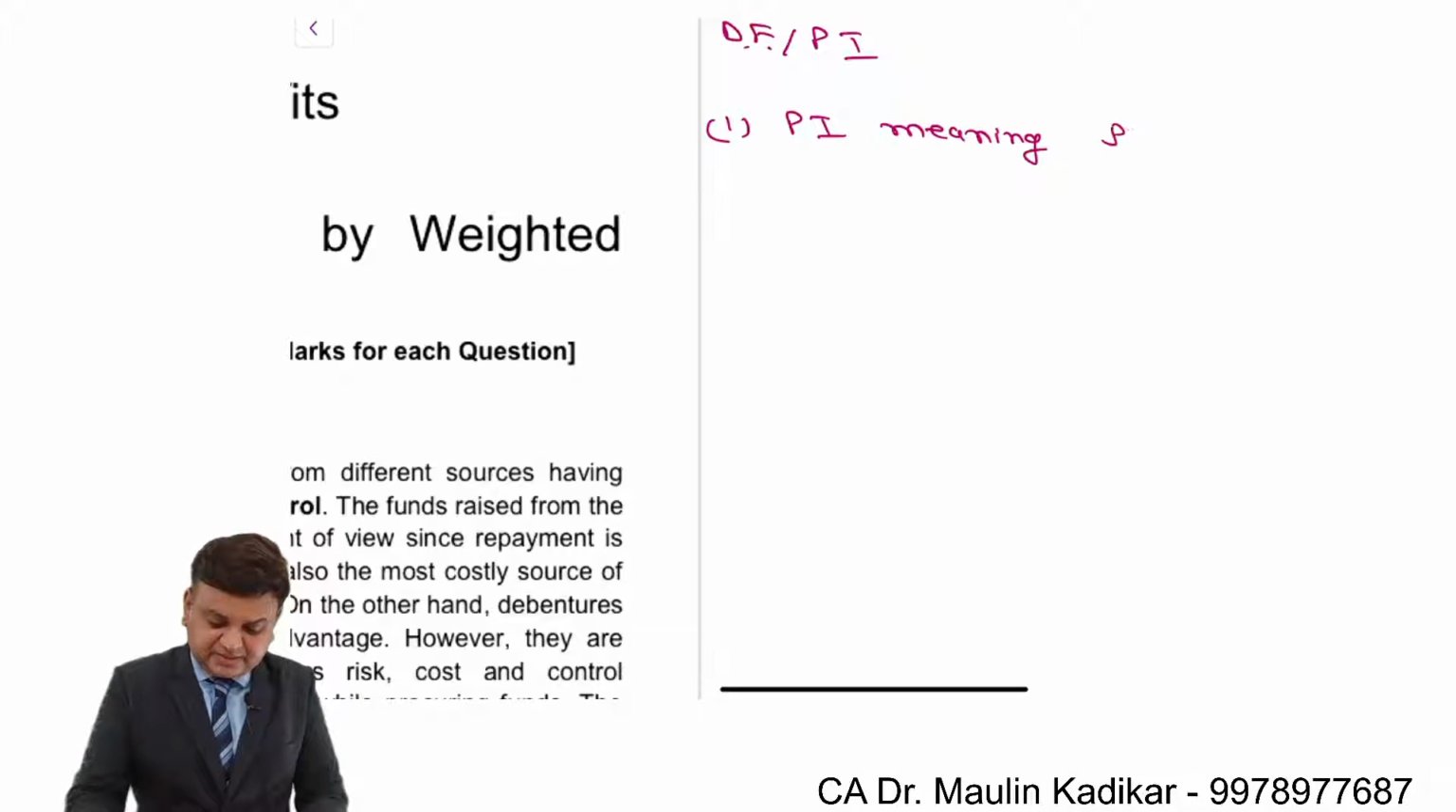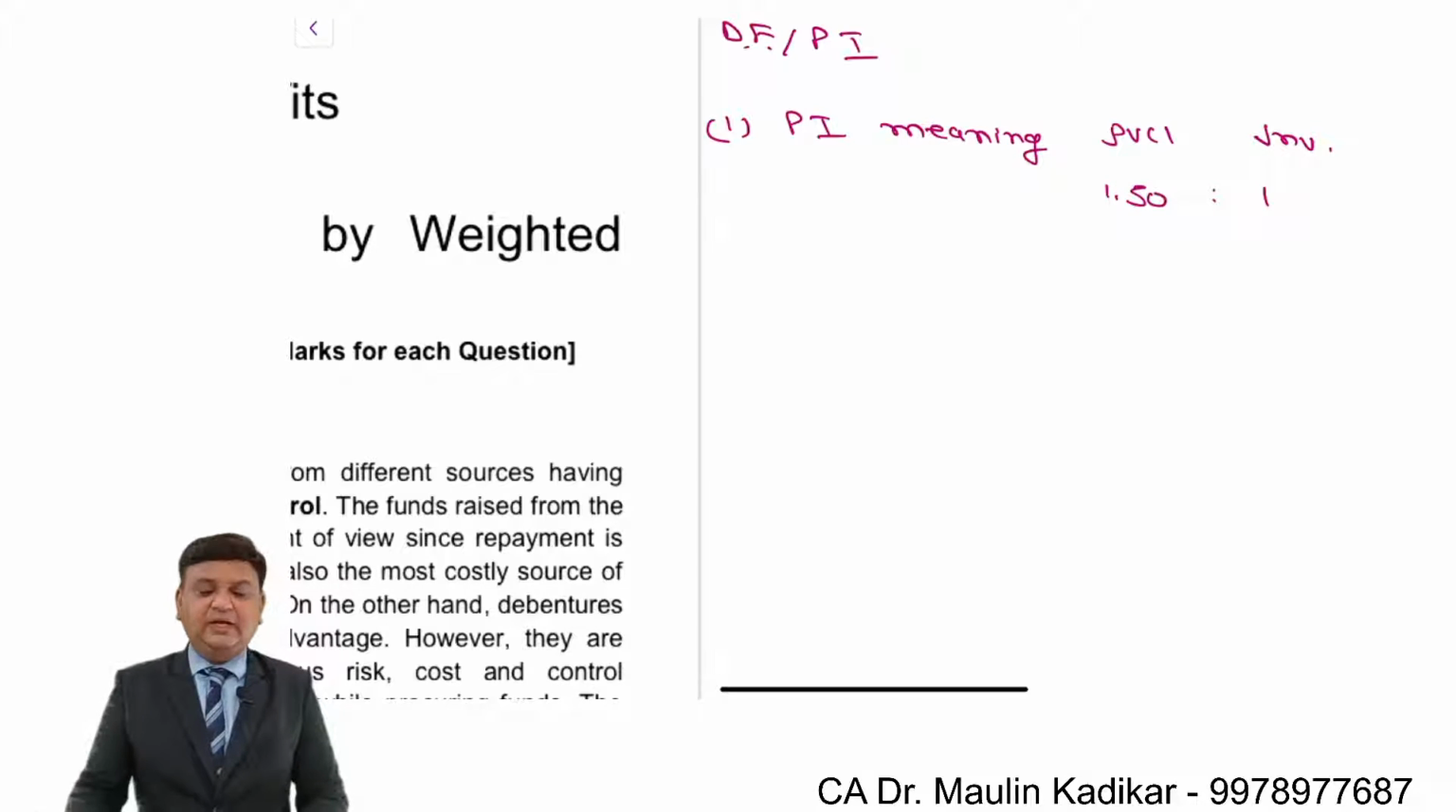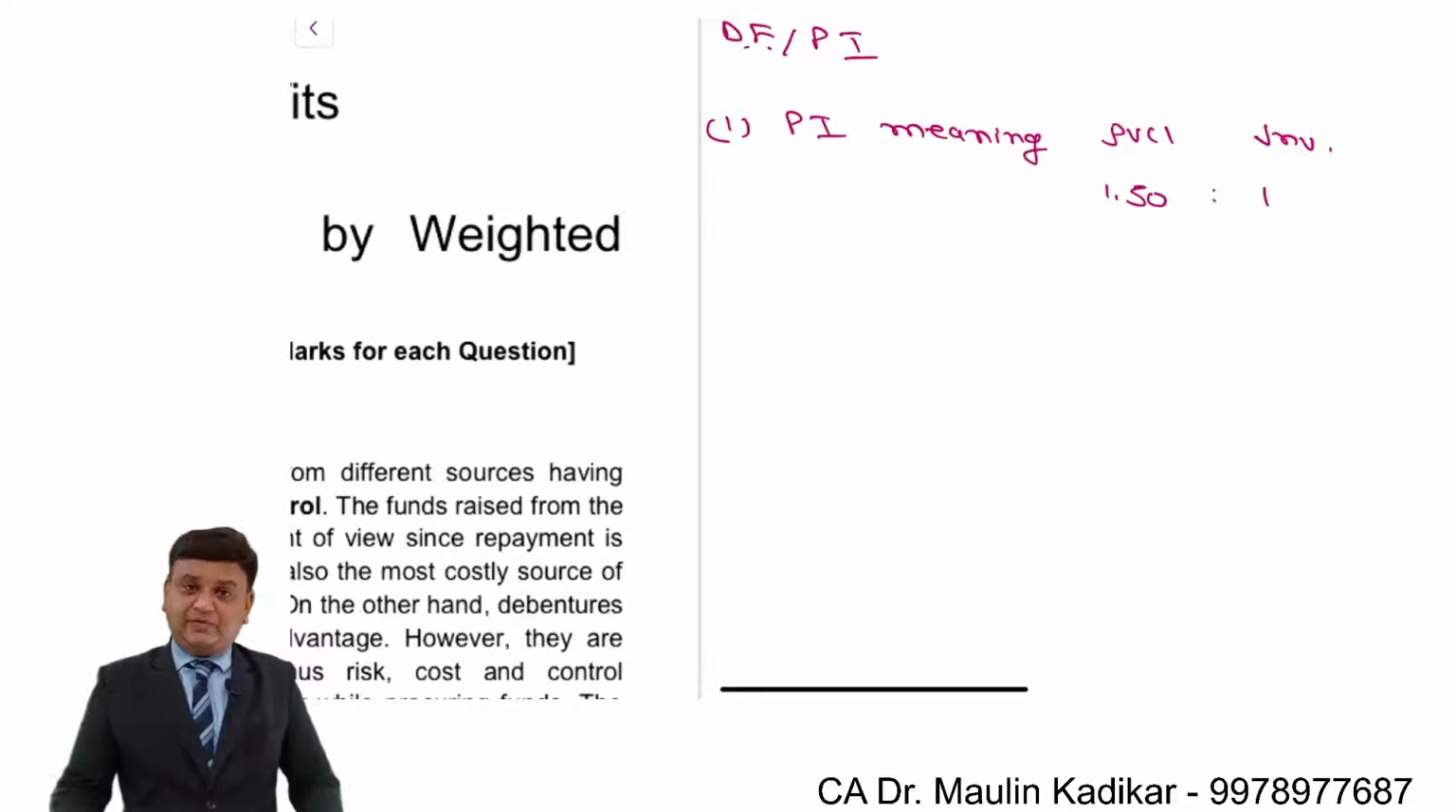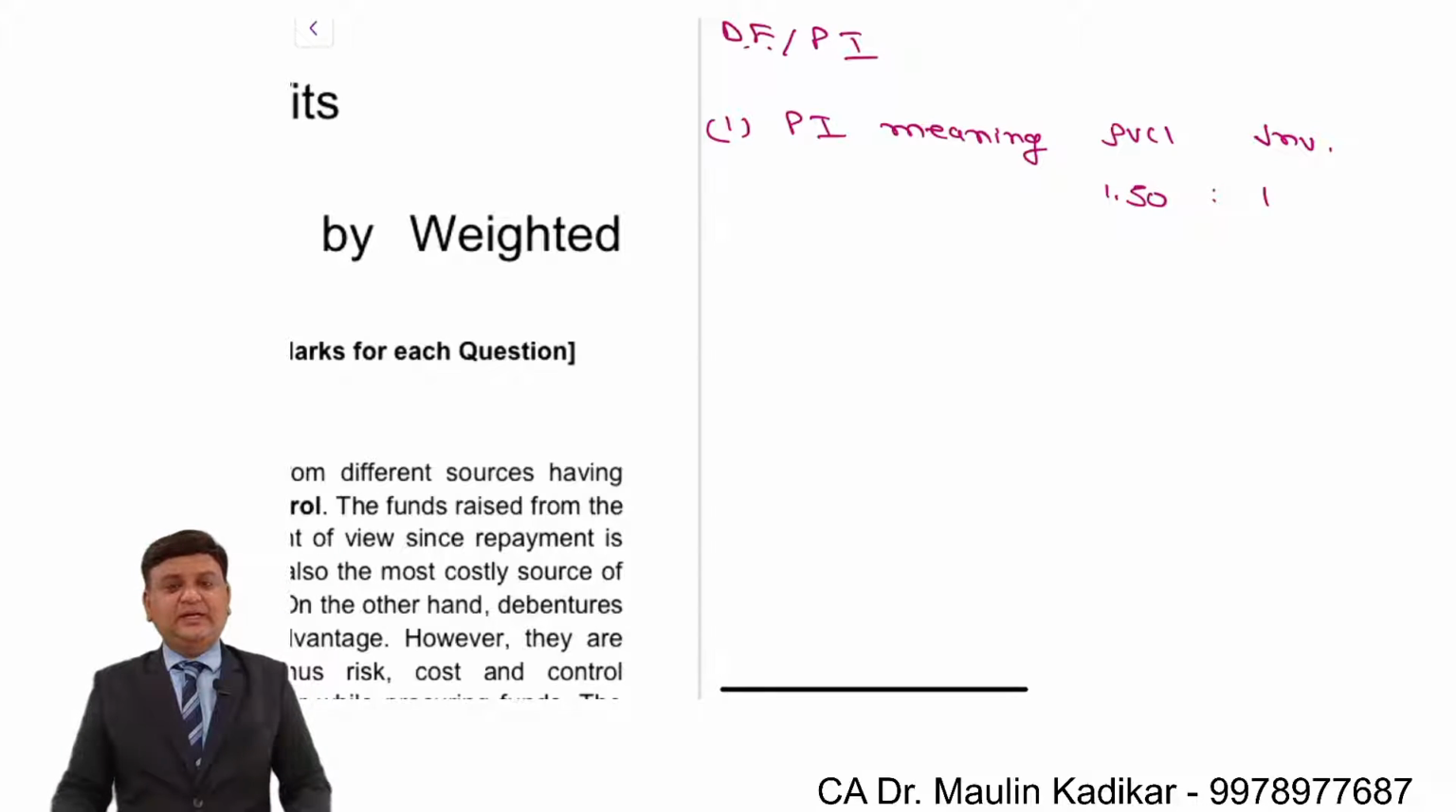It is indicating the present value of the cash inflow for every 1 rupee of the investment that you make in the business. If it is 1.50, it means that for every 1 rupee that you invest in the business, you get, in present value terms, 1 rupee 50 paise. That is the meaning it has. A higher profitability index indicates that the project is going to generate more in present value terms for every 1 rupee of the investment, and vice versa.